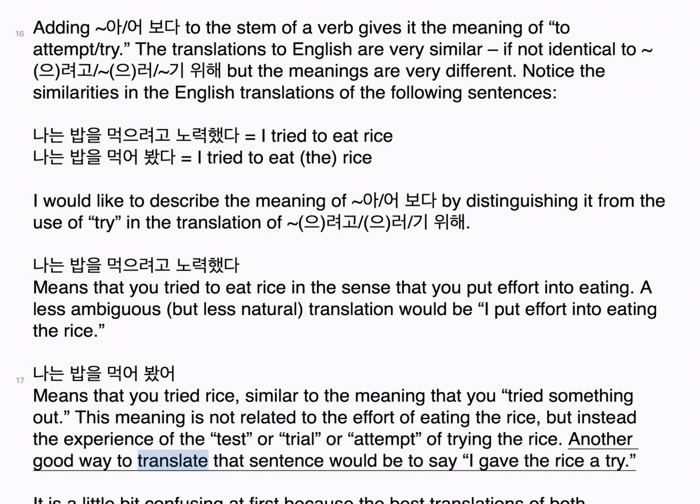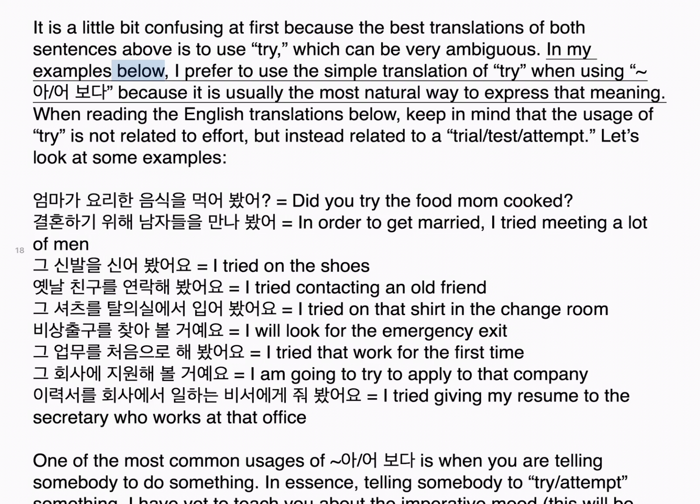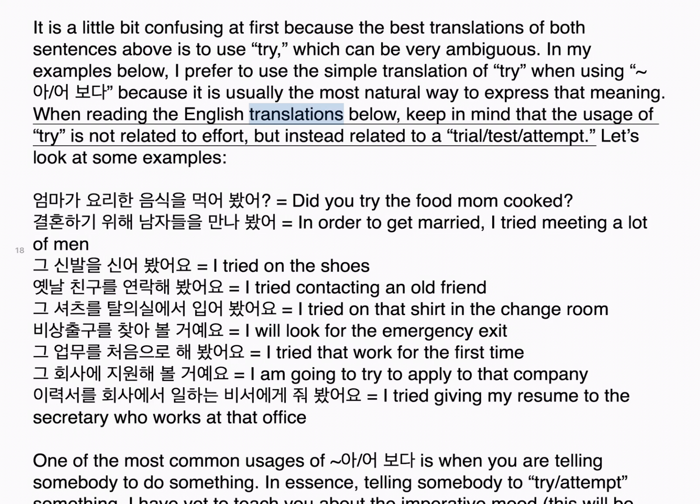Another good way to translate that sentence would be to say I gave the rice a try. It is a little bit confusing at first because the best translation of both sentences above is to use try, which can be very ambiguous. In my examples below, I prefer to use the simple translation of try when using 보다, because it is usually the most natural way to express that meaning. When reading the English translations below, keep in mind that the usage of try is not related to effort, but instead related to a trial test attempt.